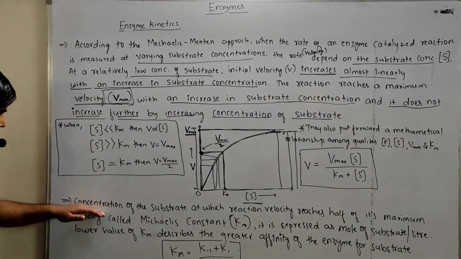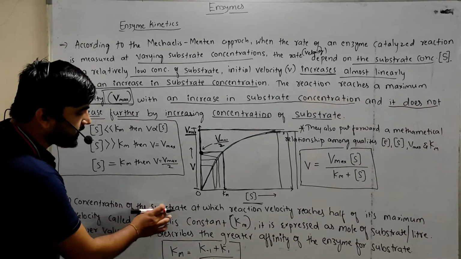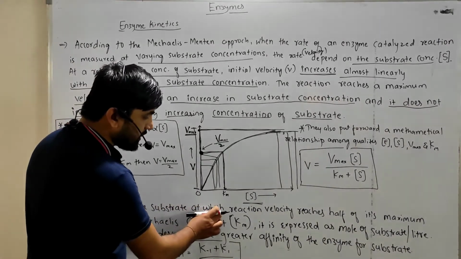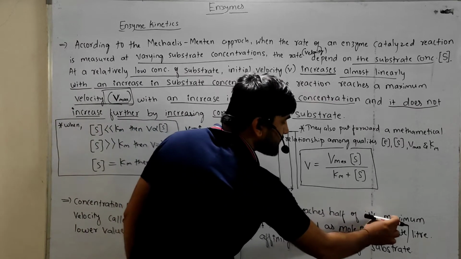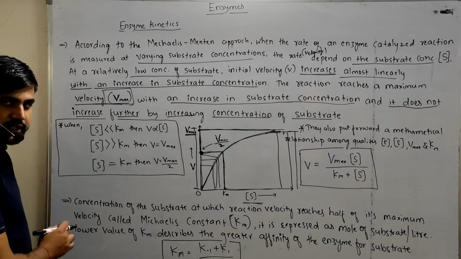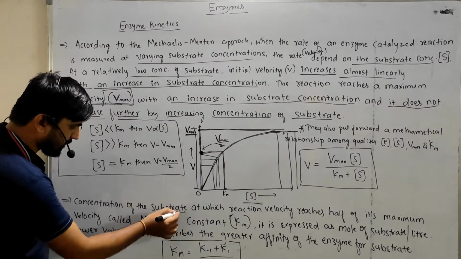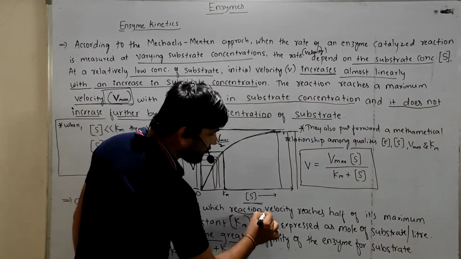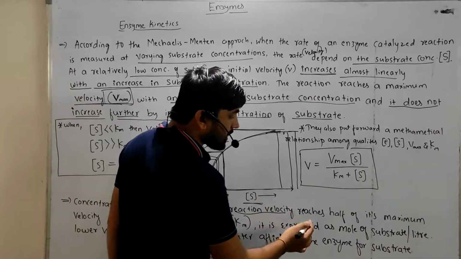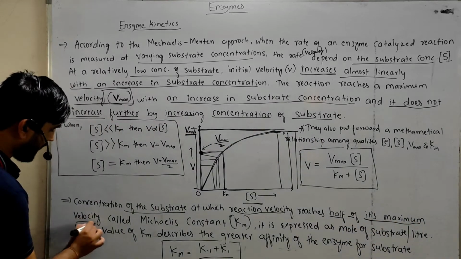So here the statement states that the concentration of the substrate at which reaction velocity reaches half of its maximum velocity. See, this is important. The concentration of the substrate at which reaction velocity reaches half of its maximum velocity.